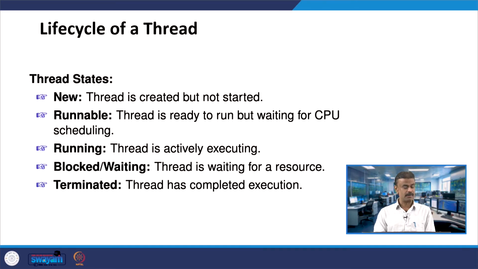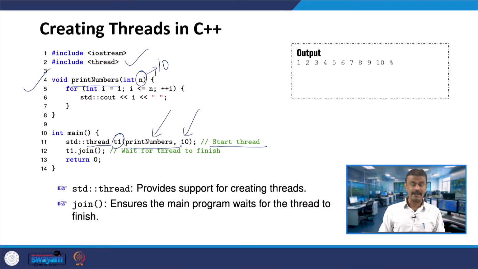Suppose I do not have line number 12. It is runnable and running, but what about the wait? The thread should wait for a resource, and then it has to be terminated. So, for waiting and terminated, we have to have line number 12. As a small exercise, remove line number 12 and see. If I put line number 12, wait and terminated, return 0, you will get the output.